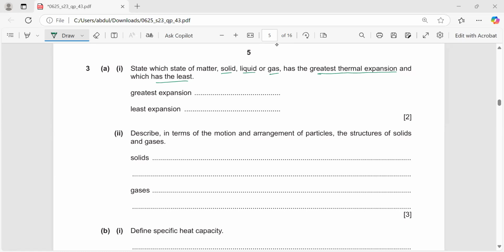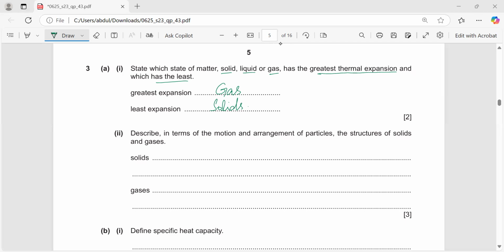So greatest expansion is with gases and the least expansion is with solids. Yes, Muhammad, okay. Now, if I'm going to ask you this question, I will add one or few words along with this: state which state of matter has the greatest thermal expansion and which has the least, for the same amount of heat given to both of them. For a fair test, for a fair comparison.